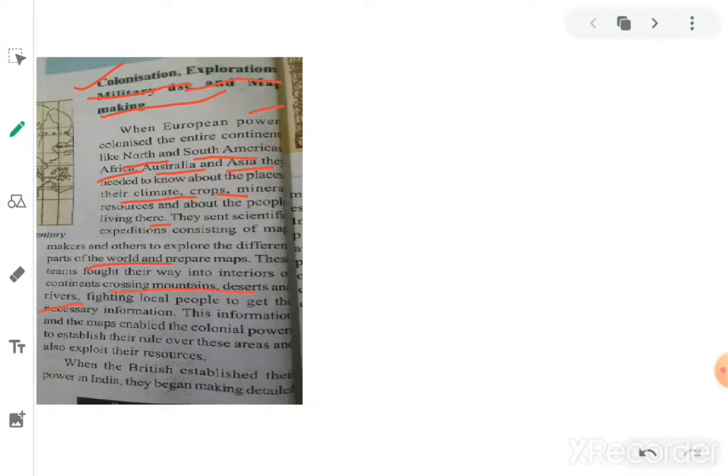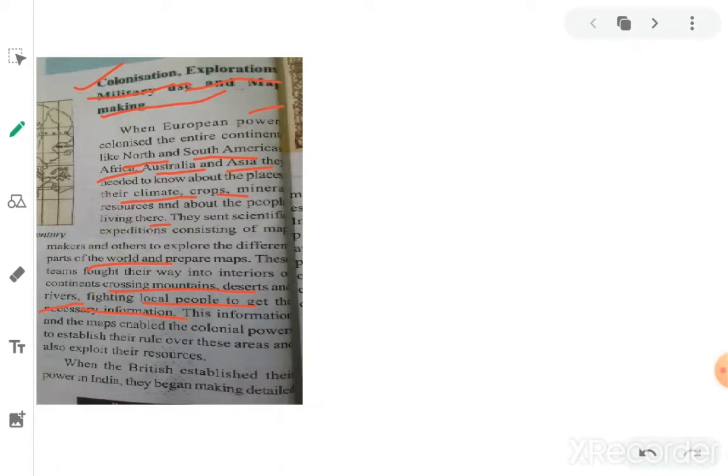Basing on those maps, they tried to colonize the continents. They entered the continents by crossing mountains, deserts, and rivers, fighting local people to get the necessary information. Local people here means tribal people who are living in forests. Let us take Africa. To enter into Africa, they first met the tribal people.